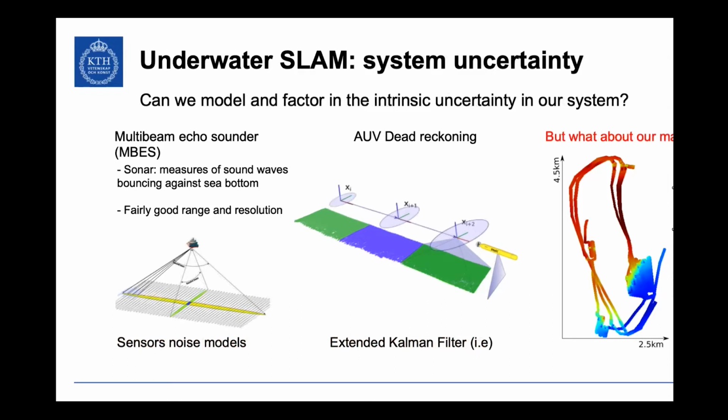And SLAM, the simultaneous localization and mapping problem, is a family of solutions for this kind of issue. Given a survey where we collect some vehicle pose and some sonar or some 3D reconstruction of the environment based on the vehicle pose, we put those two things together and we try to come up with an approximation that maximizes the consistency of the map and minimizes the error across the system. Basically, we want to have an estimate of the vehicle trajectory that is as close as possible to the actual vehicle trajectory, and we want to have a map that looks as close as possible to the real map. Now the problem is we're working underwater and we don't know what the real map looks like.